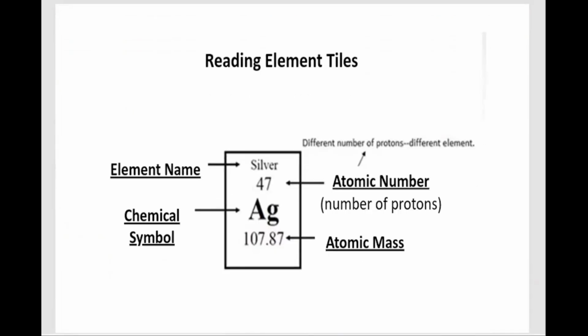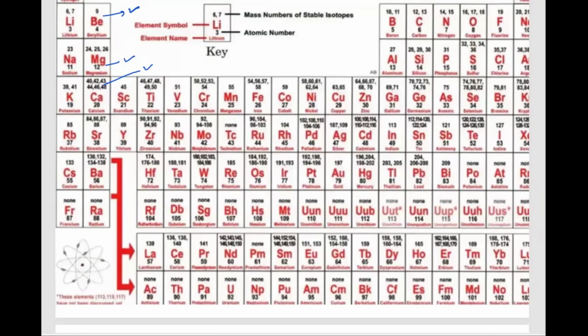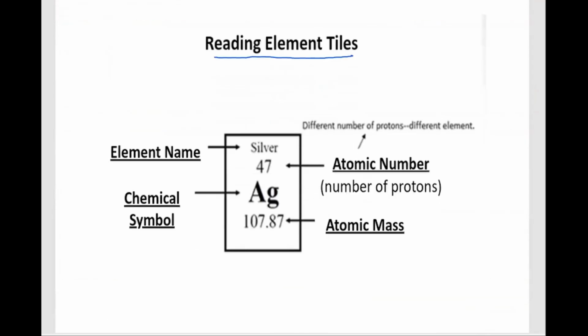Each element has specific characteristic properties. When you look at an element tile in the periodic table, every element has been given specific numbers. There are two sets of numbers given to each element. Look here, manganese has 55 associated with it and 25 as well. Oxygen, as I told you, is 16 and has 8. Fluorine has 19 and 9. So every element has two values associated with it.